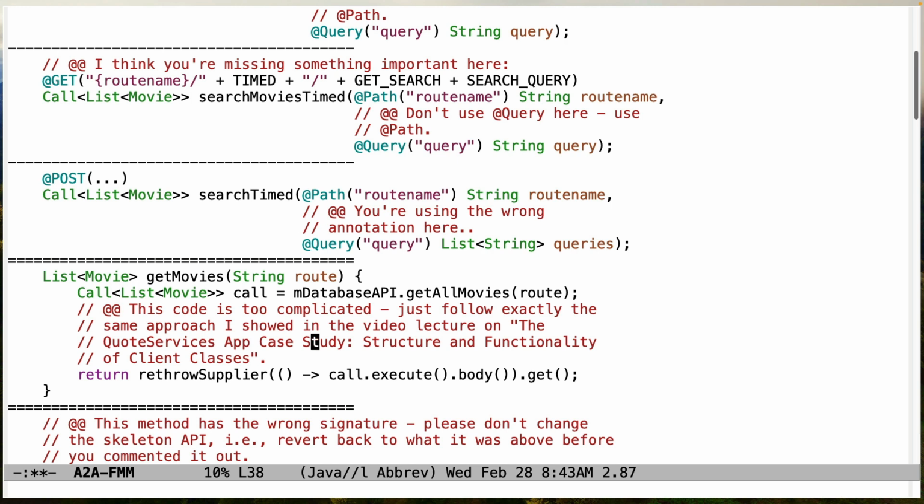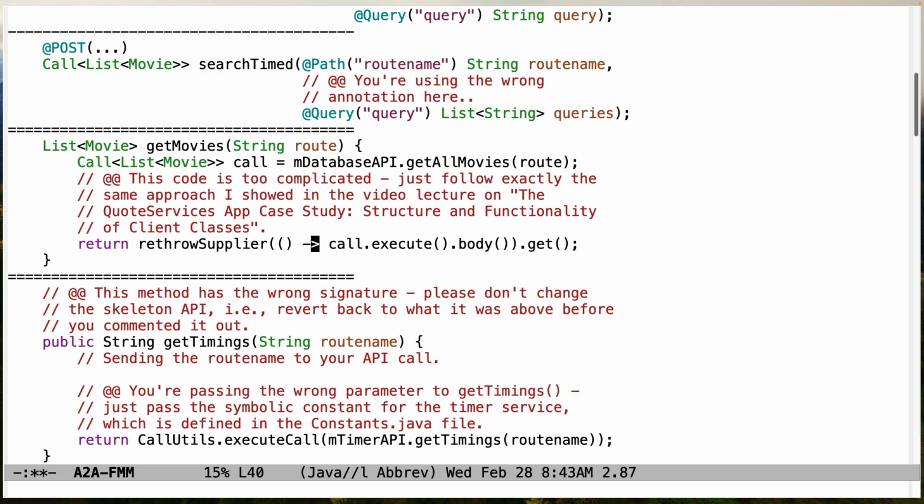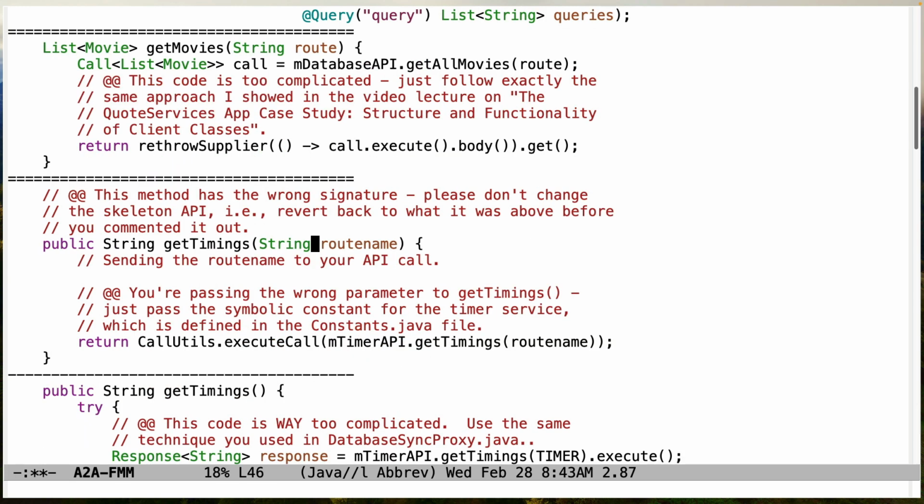It uses the call utils execute call method. Very clean, very, very clear. Don't try to get cute and fancy and make your code incorrect, but instead make sure that you're using the techniques that we talked about in those videos. That's why we have the videos, so that people can see how to do it and use it as a model or a pattern.